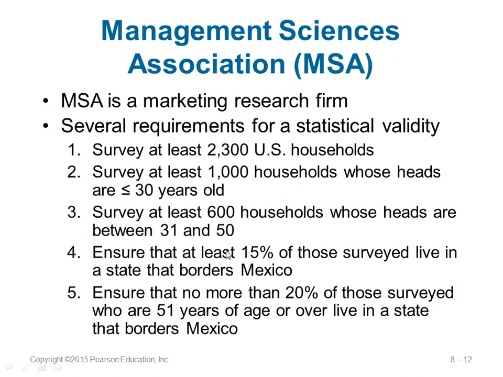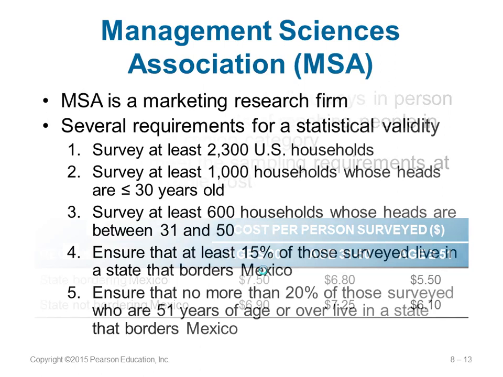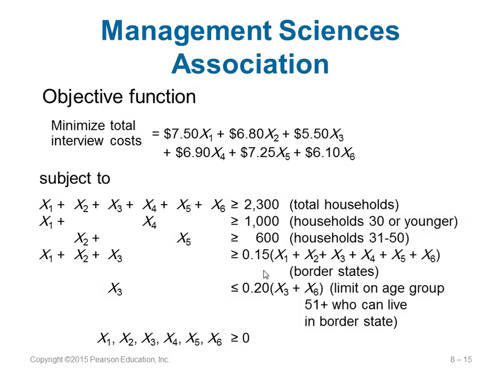If you see, it says at least 15% of those surveyed live in the states bordering Mexico. Bordering Mexico means X1, X2, X3, the first three. So this sum should be greater than or equal to 15% of the total, which is X1 plus X2 plus X3 plus X4, X5 and X6.